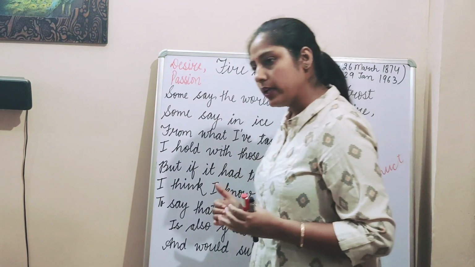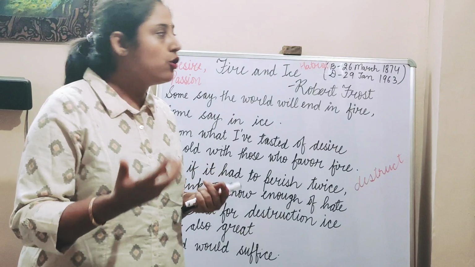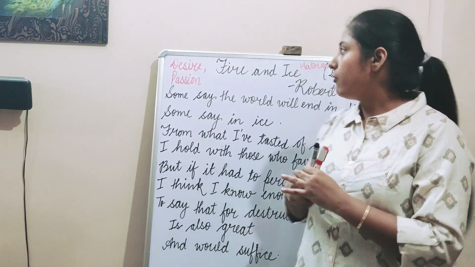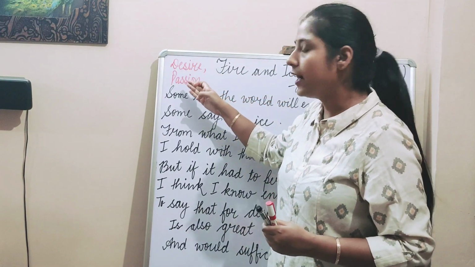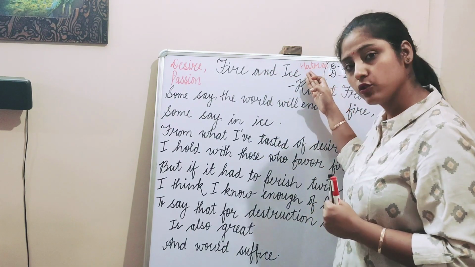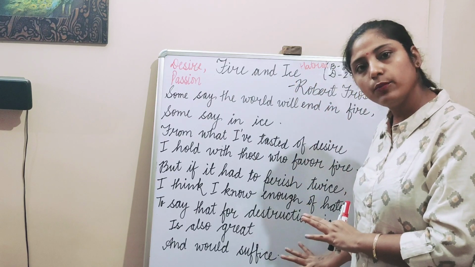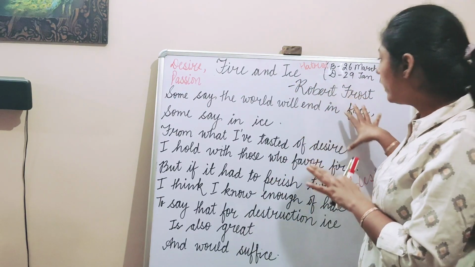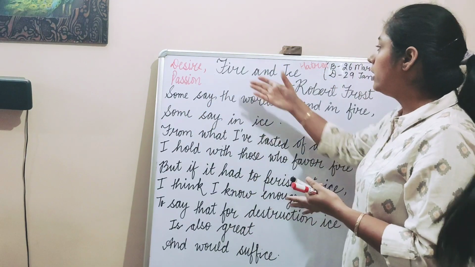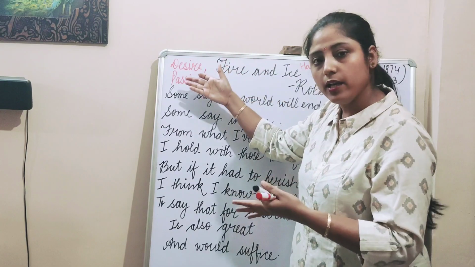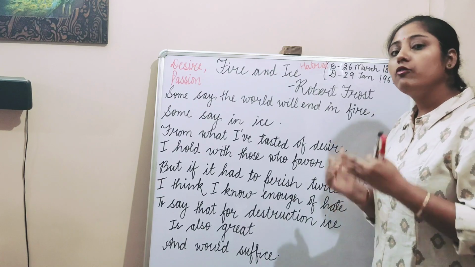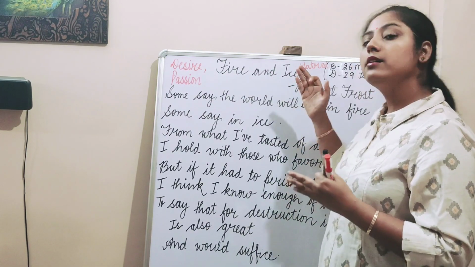Let us summarize the whole poem in just a few lines. Fire and Ice is known as a symbolic poem. The word fire stands for desire and passion, and the word ice stands for the feeling of hatred. There are two stanzas in the poem. In the first stanza, the poet has the view that the world will be destroyed by the feeling of fire, by desire or passion. And in the second stanza, the poet is saying that the world can also be destroyed by ice.